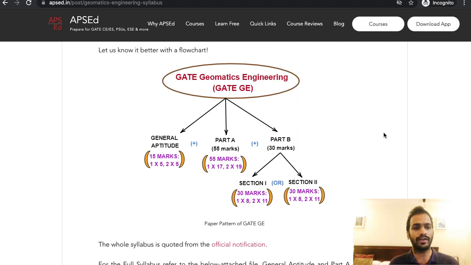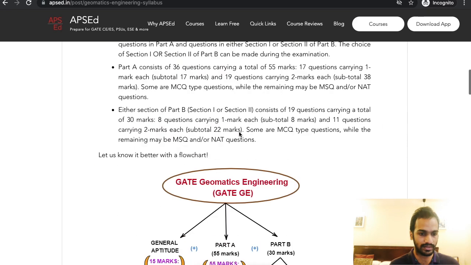In this, what is interesting is you have part A and part B. It's not like a usual paper where the entire syllabus is common. General aptitude is for 15 marks, that is your usual syllabus. Part A is for 55 marks. Apart from that, you have part B, in which two sections are there, and you can choose one of the sections. That will be for your remaining 30 marks. I'll just show you the syllabus as well.